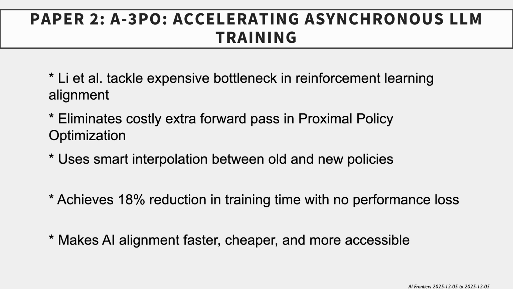Paper 2. A 3PO. Accelerating Asynchronous LLM Training. Pragmatic Engineering for Sustainable AI Alignment. Lee and colleagues tackle an expensive bottleneck in reinforcement learning alignment. The method eliminates a costly extra forward pass in proximal policy optimization. It uses smart interpolation between old and new policies. This achieves an 18% reduction in training time with no performance loss. It makes AI alignment faster, cheaper, and more accessible.